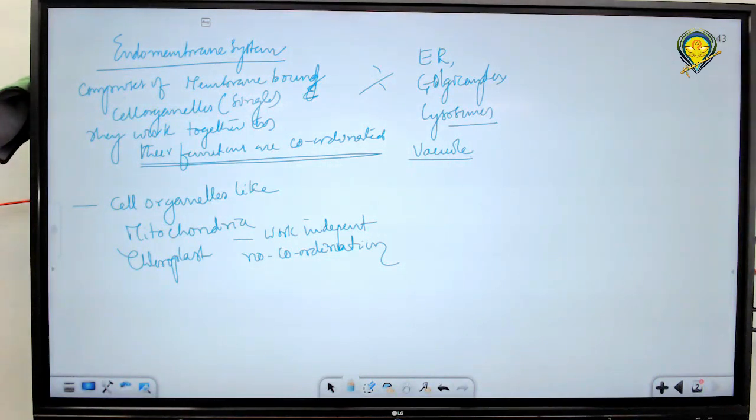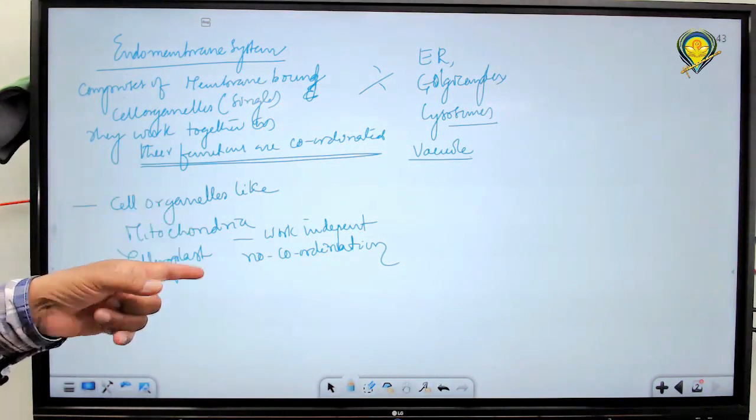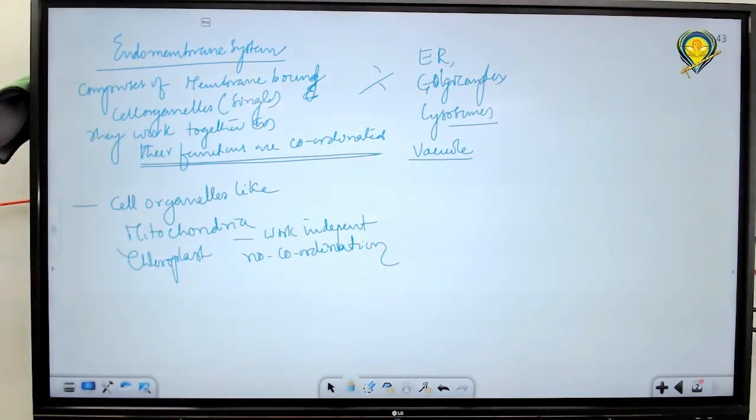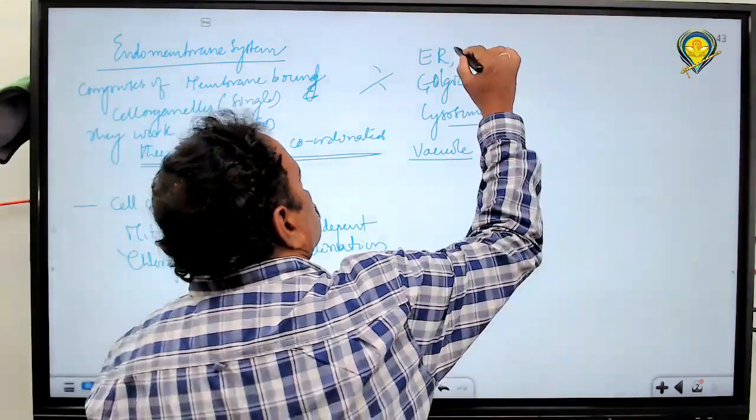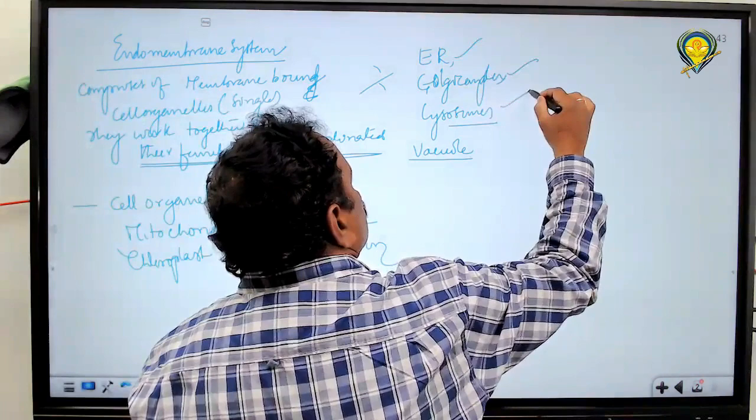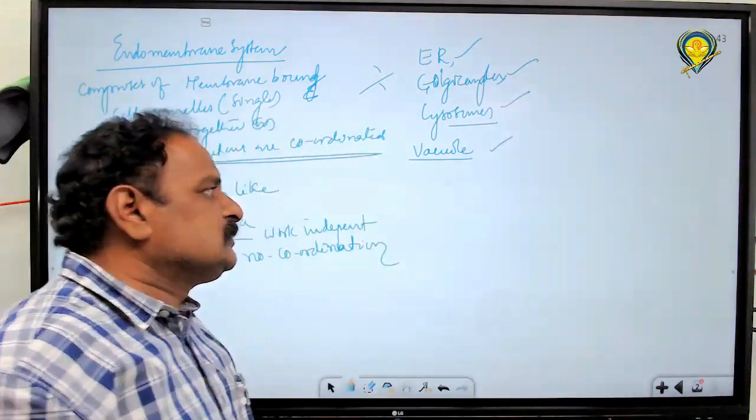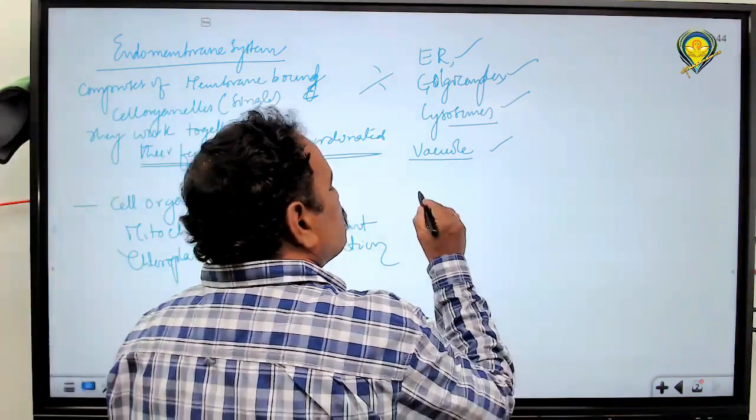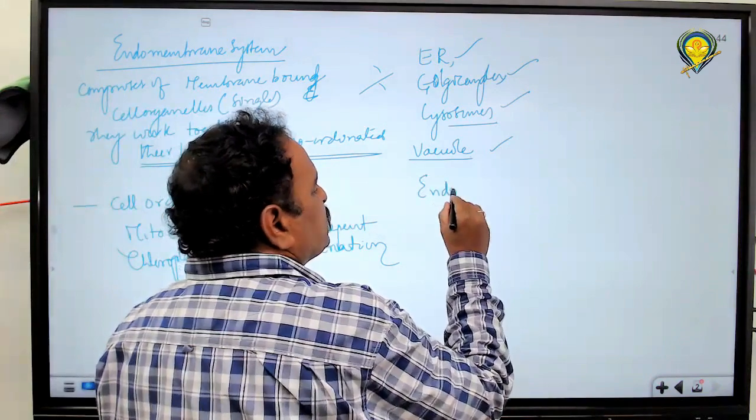What are the cell organelles involved in the endomembrane system? Endoplasmic reticulum, Golgi complex, lysosomes, and a membrane bound space called a vacuole. These four things, the membrane bound space in the cytoplasm, are interconnected in their functions. That's what we call an endomembrane system. Next, out of this, the first one is called the endoplasmic reticulum.